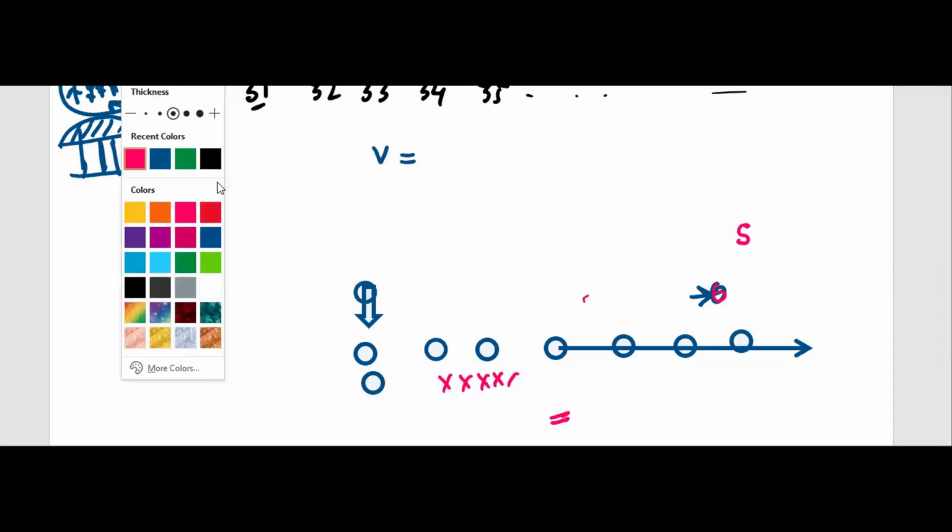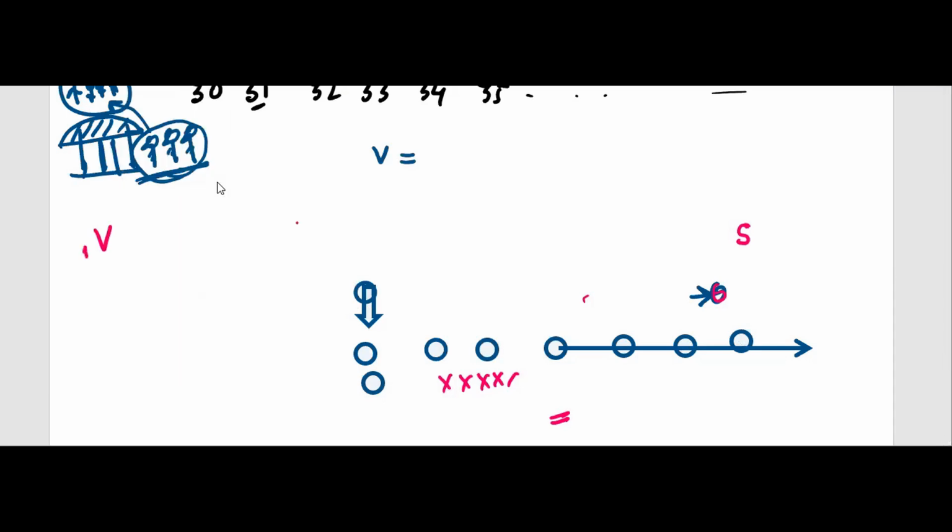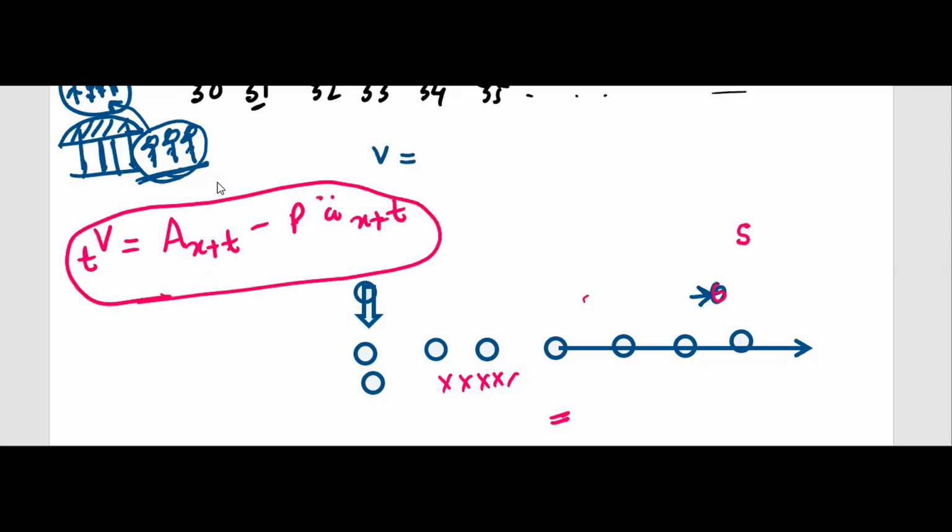The formula for reserve is this: V_T is equal to, remember, A_{X+T} minus P ä_{X+T}. This is the formula for reserve at any time T. That means here, suppose time is 0. Sorry, here we've taken time 0. And here time is, if you start from 40, this is 50, time 10. If you find reserve at time 10, T is 10 and X is 40 here. So this is 50 anyway. This age we have to take A_50.